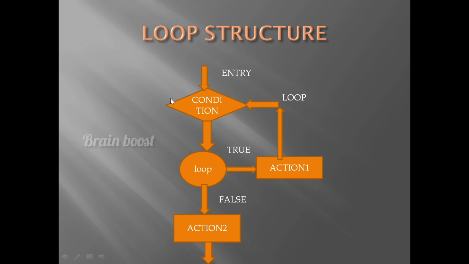See, this is the flowchart explanation of loop structure. Here the condition is true, means go to the loop and then action 1 will be executed. Again it comes to the condition. If the condition is true, again action 1 will be executed. It will be repeated until the condition becomes false. The loop will be executed a number of times. So this is the flowchart explanation of loop structure.